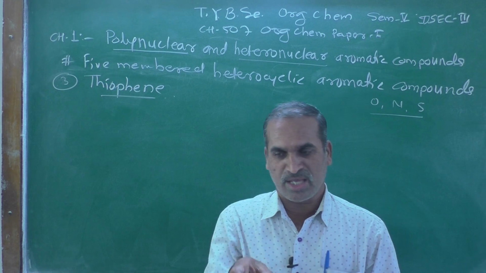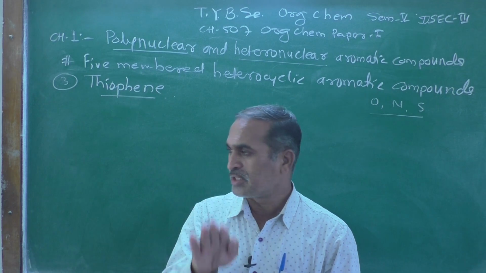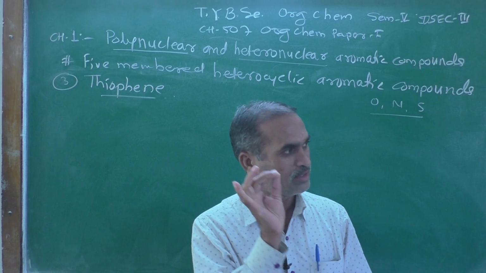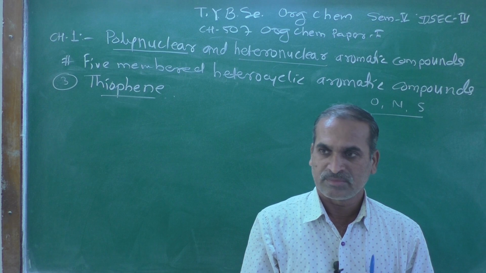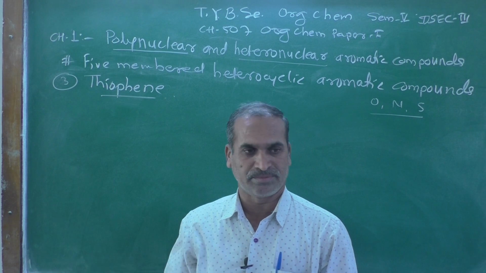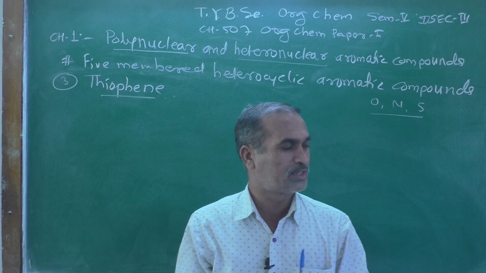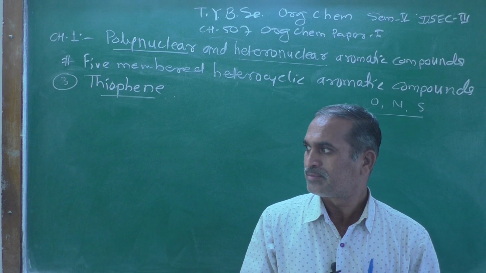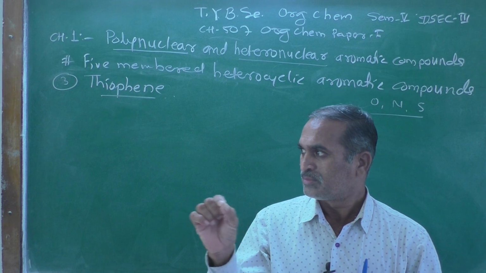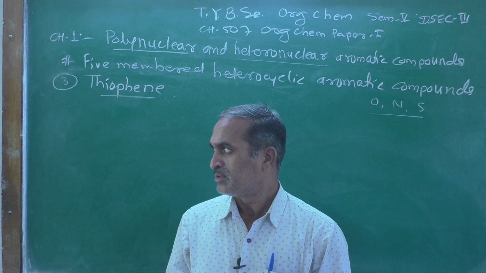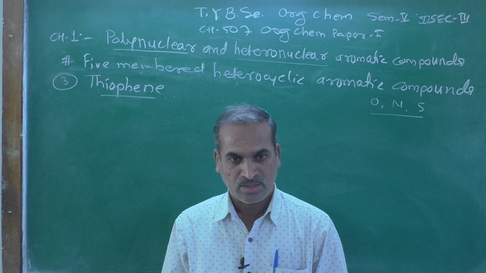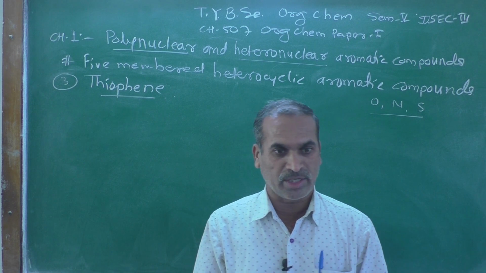In a period as well as in a group, certain properties of the elements, one of them is electronegativity, because these properties are periodic functions in particular periods or groups. How they are changing, that we generally see in the periodic table.